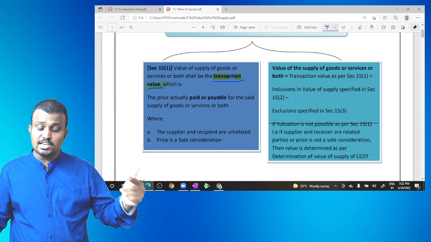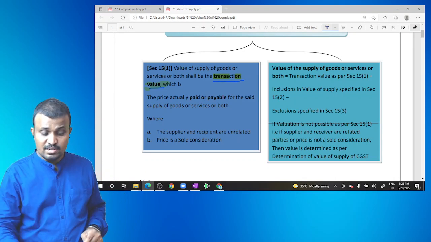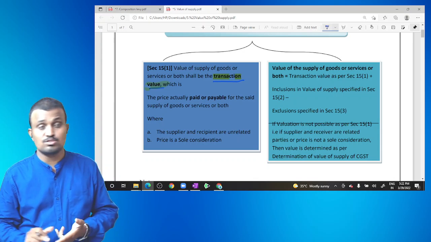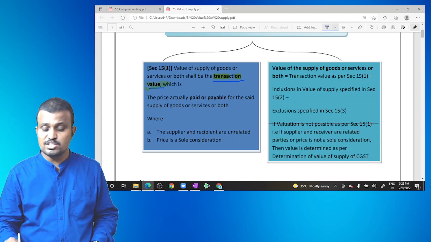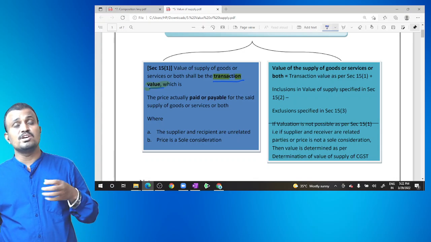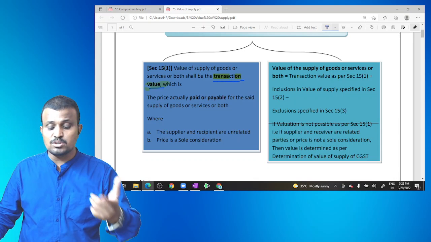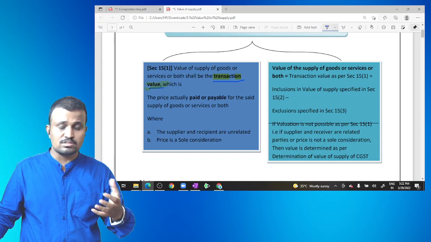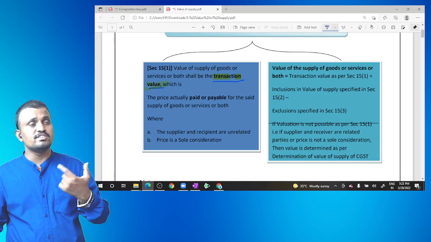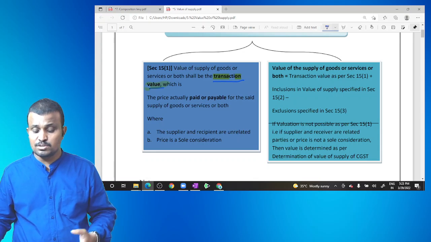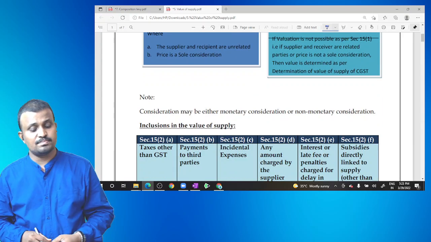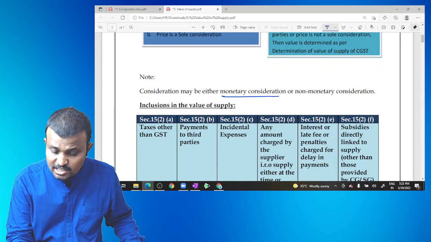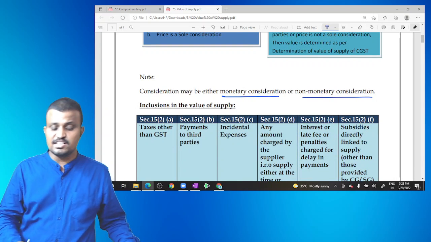So if section 15 is not applied, meaning if the supplier and recipient are related to each other or the price is not the sole consideration, then how to calculate the value of supply? Separate rules are there, the CGST valuation determination rules, and those are applied. Then the consideration may be either a monetary consideration or a non-monetary consideration.